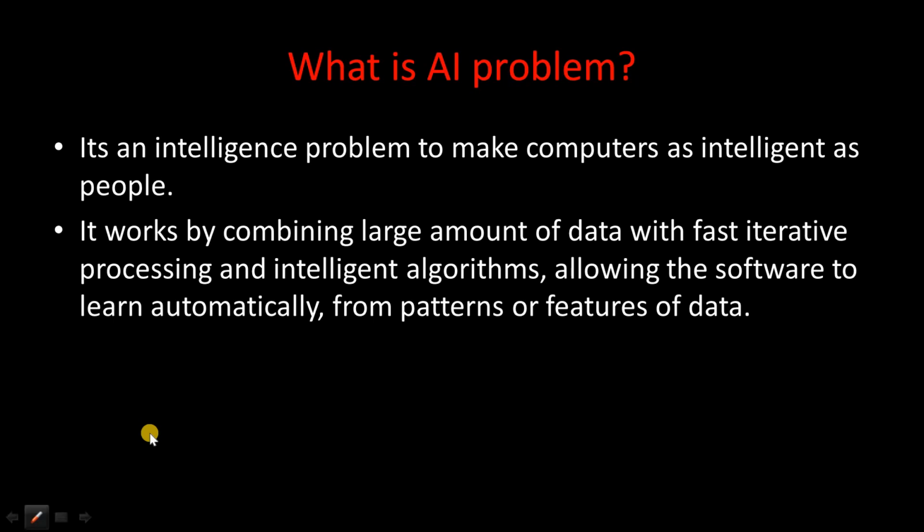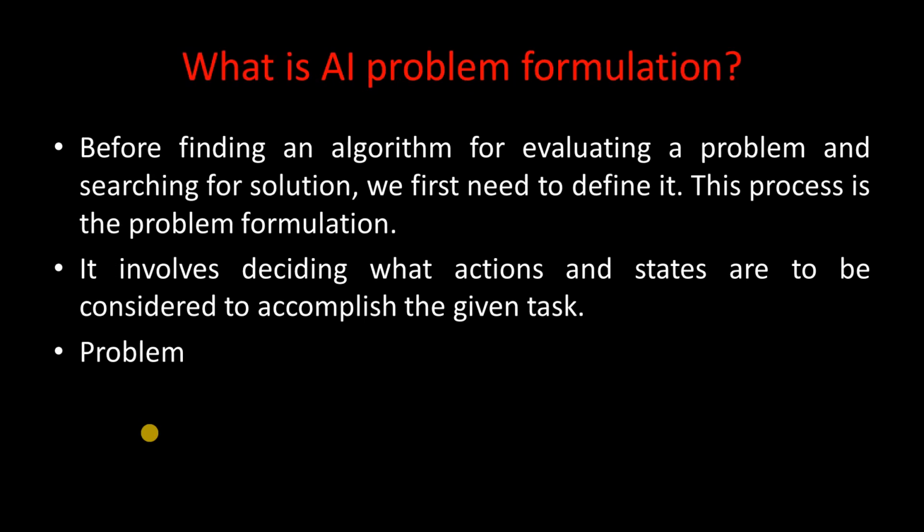We will be having several requirements to be done by the system. So according to the requirements, we have to generate some algorithms that are to be given to the machine, and the machine has to follow those algorithms properly and perform the specific task. Okay, so when we are dealing with an AI problem, it's very important to discuss how an AI problem is formulated. So before finding an algorithm for evaluating a problem and searching for its solution, we have to first define it. This process of defining a problem in artificial intelligence is called AI problem formulation.